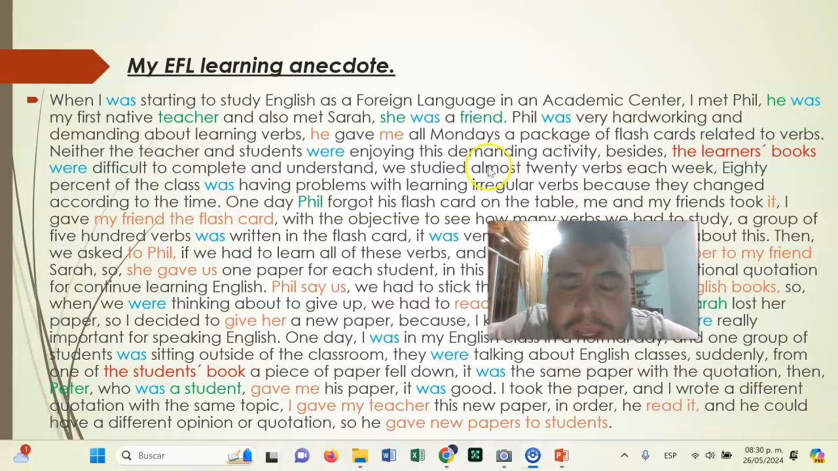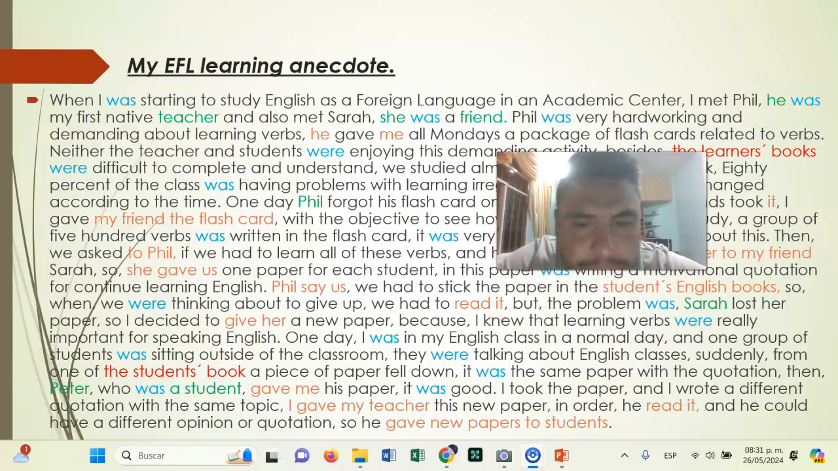Another example that I wrote about the agreements is when we use different subjects. As I told you, for example, group of, these kinds of words. So as we can see here, all of the verbs that I chose are related to the correct singular or plural form.